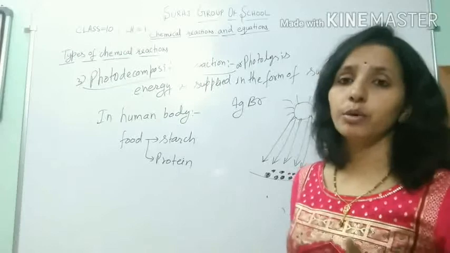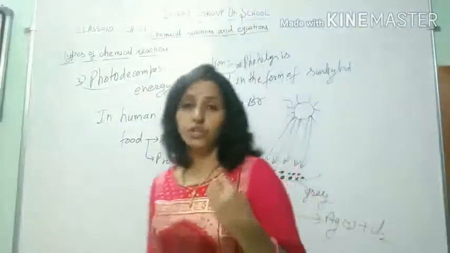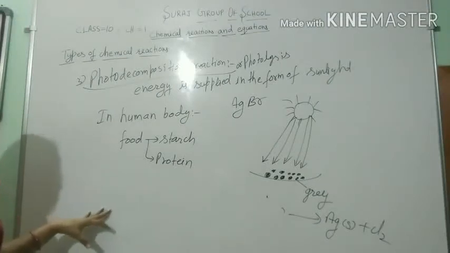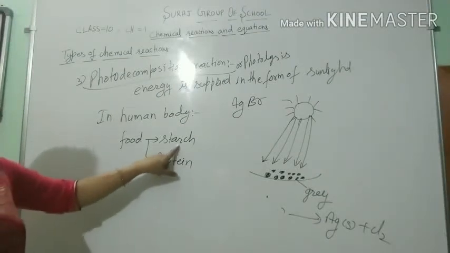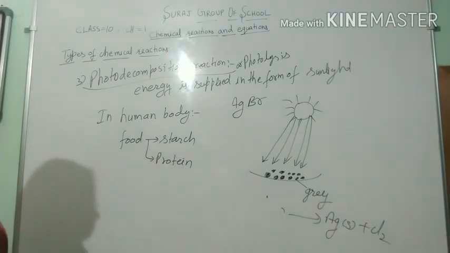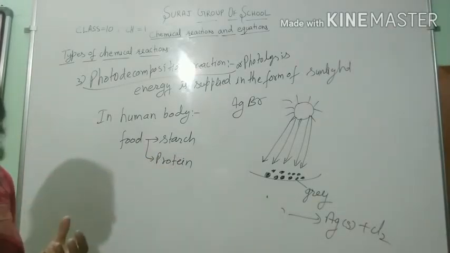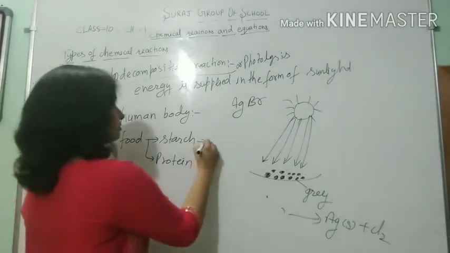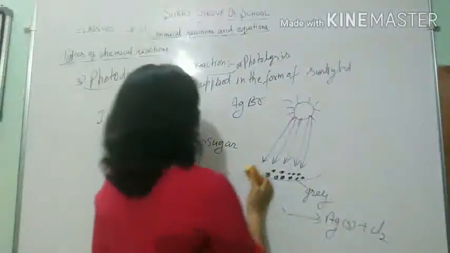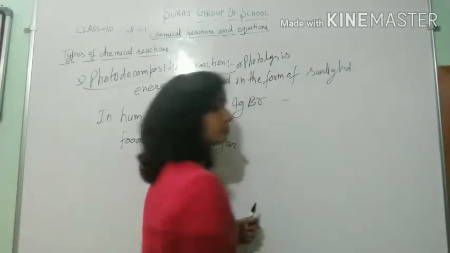This starch and protein decompose. Starch breaks down into sugar, which is further broken down to glucose.